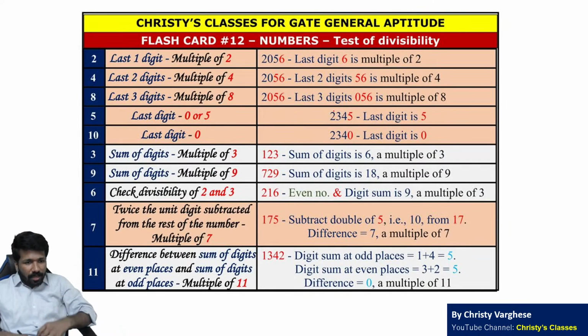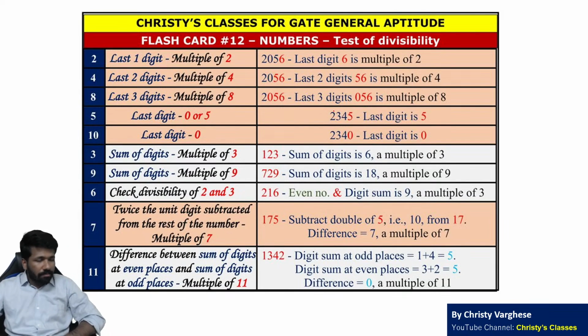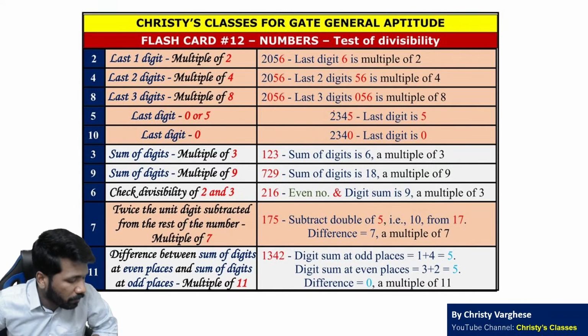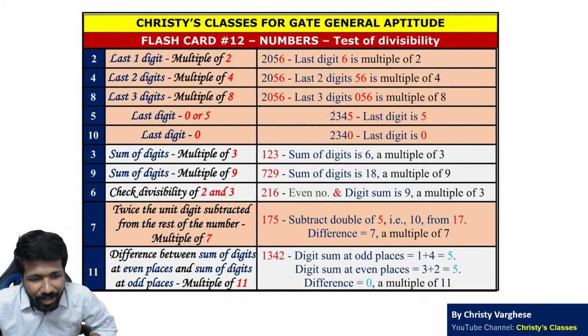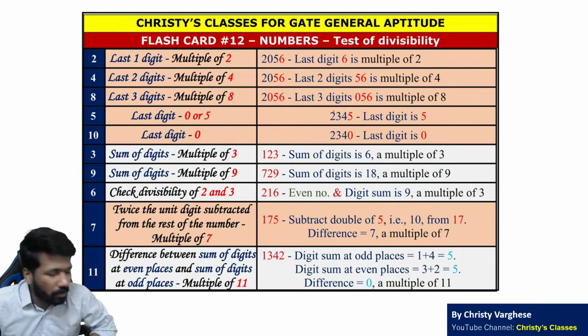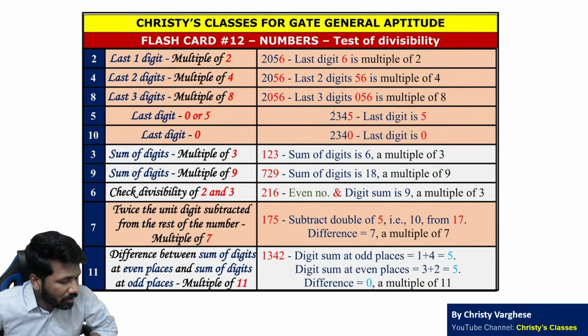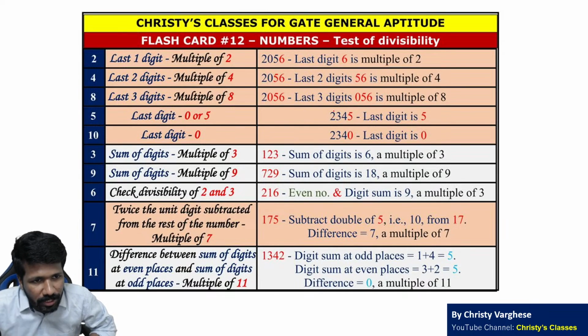Then divisibility, ये भी बहुत ही important एक concept है number system का. Divisibility rules clear होना चाहिए. How to check whether a number is divisible by 2, 3, 4, 5, 6, 7, 8, 9, 10, 11. I'm not explaining each of it. All of you are clear, I guess. Doubt है तो पूछ लीजिए.